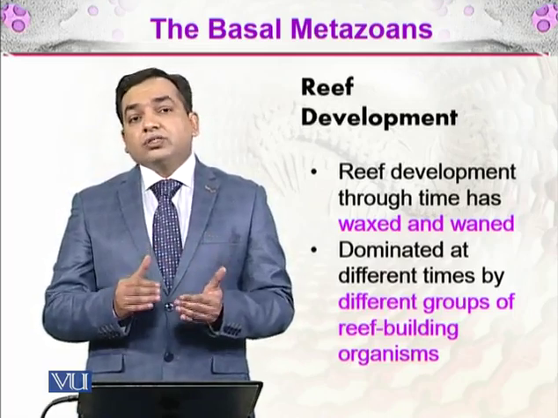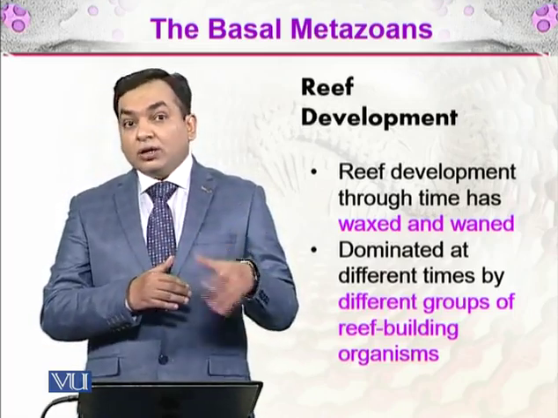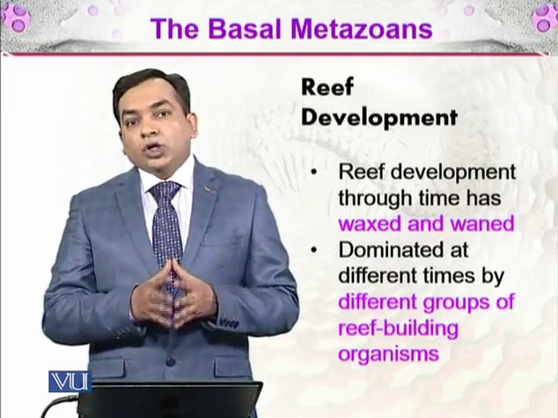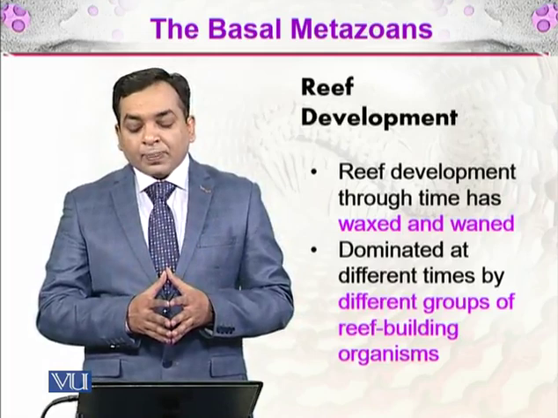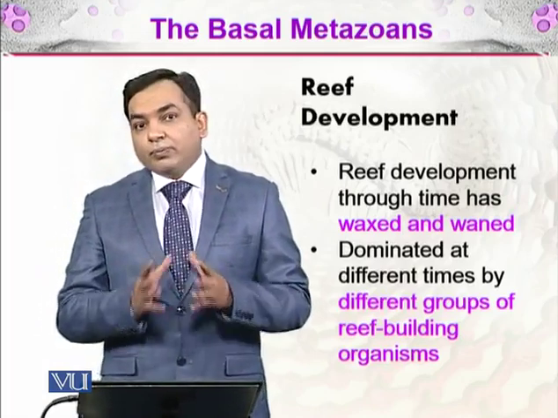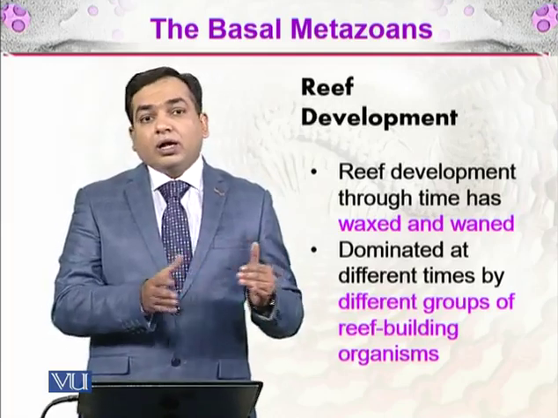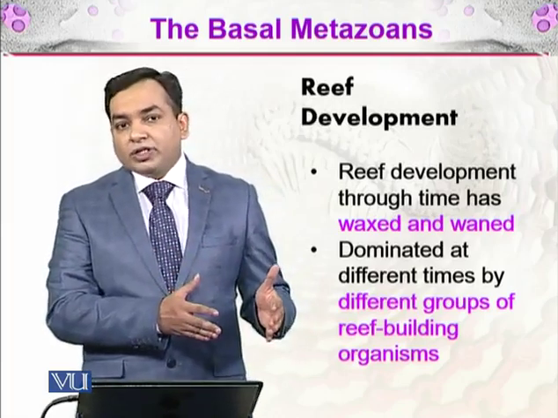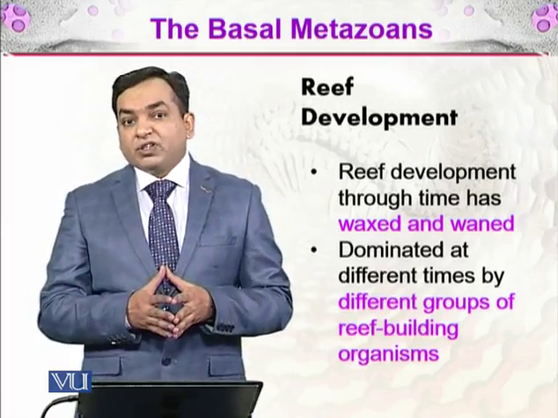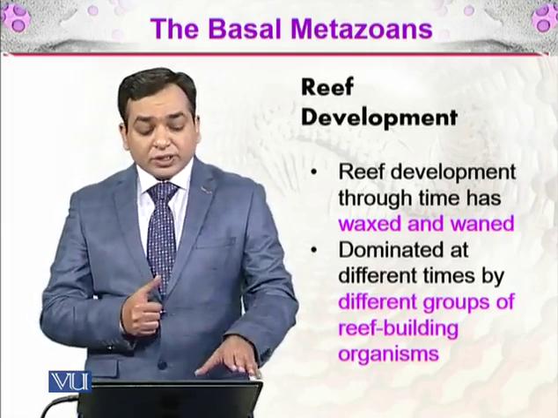That means sometimes it is increasing, sometimes it is decreasing. So it is not wholly homogeneous through time, and it is dominated at different times by different groups of reef building organisms. At one time, a particular organism is making reef. At another time, there will be another organism making reef, and we will be discussing that as well.